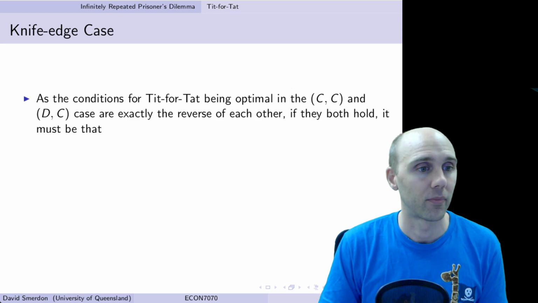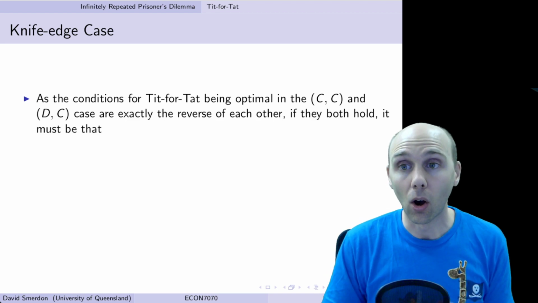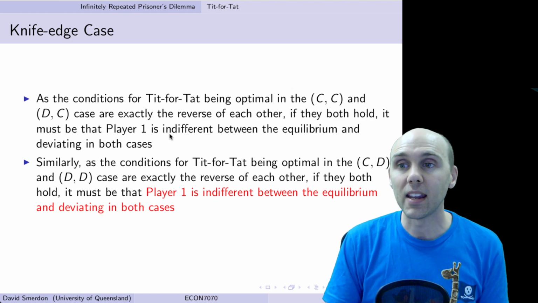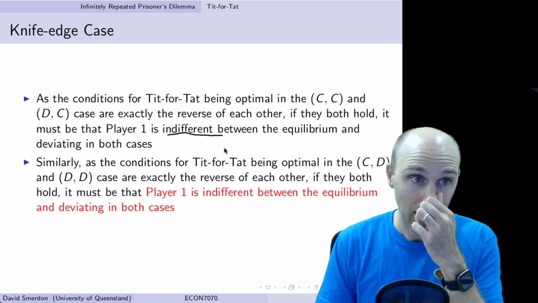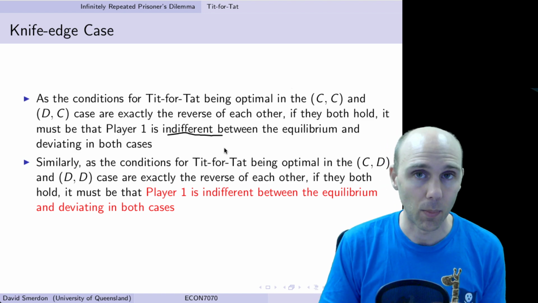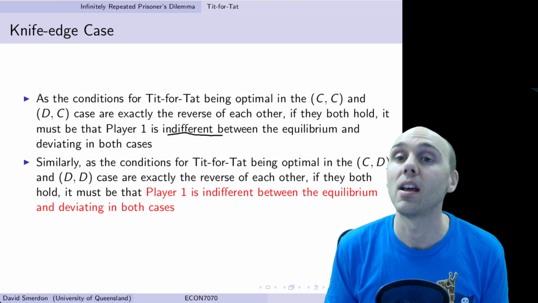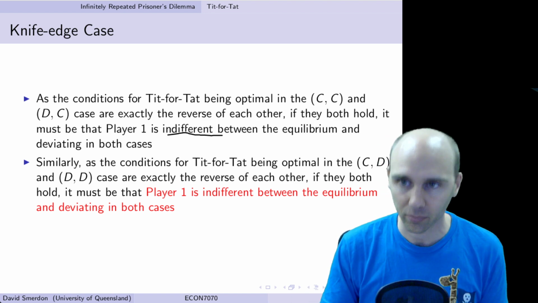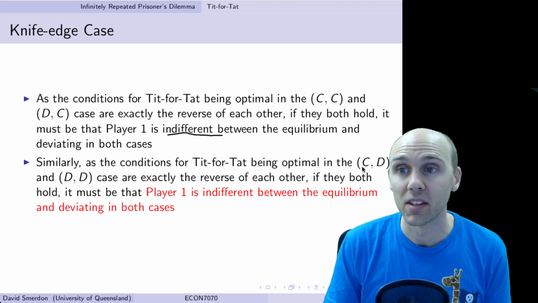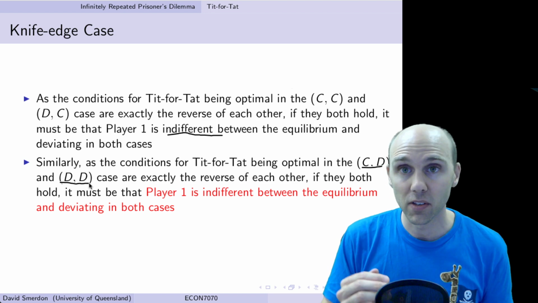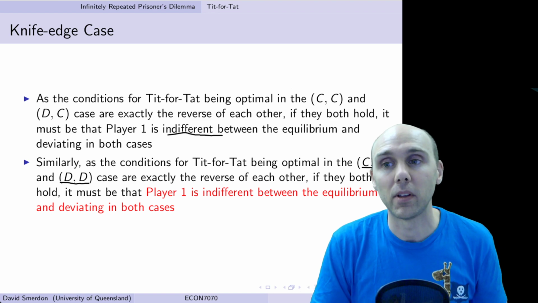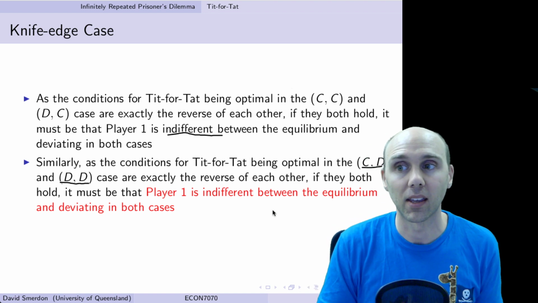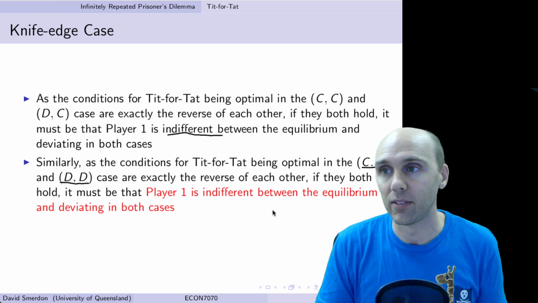And so the only way that they can hold is if player one is indifferent between the equilibrium and deviating in both cases. Player one must get exactly the same payoffs from the deviation and the equilibrium play. And it's the same for the pair CD versus DD. In this case, again, the conditions are the reverse of each other. Beta cannot be greater than this, cannot be less than this. So again, it must be that player one is indifferent between the payoffs they get from equilibrium play and deviation.